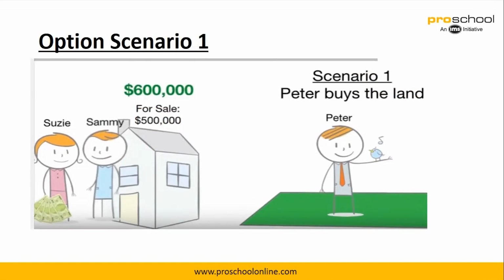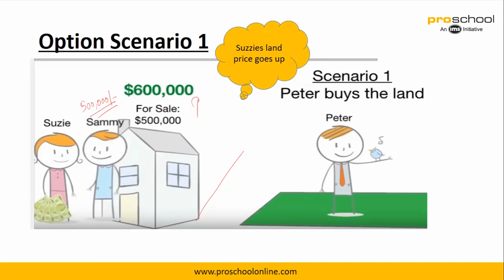Now let's say Peter buys the land and he wants to develop it into a mall. So since he is trying to make a mall here, the prices go up from 500,000 to 600,000. But you see, Sammy still had the option to buy it from Susie at 500,000, right? So he had paid 5,000 premium to get this right. So he still gets the right to buy this house for 500,000 instead of 600,000.